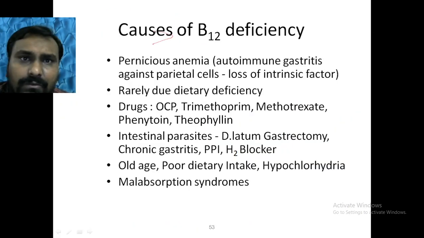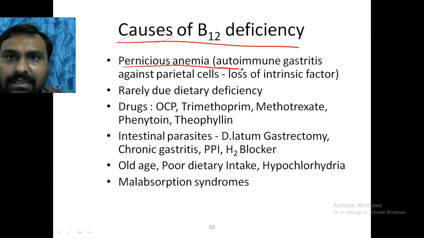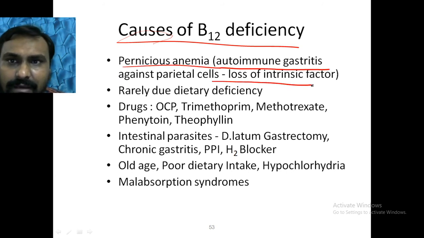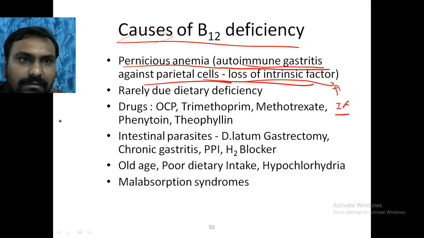So what are the causes of B12 deficiency? One is pernicious anemia, where there is an antibody against the intrinsic factor. And autoimmune gastritis against the parietal cell, so there is loss of intrinsic factor. Gastric atrophy occurs because the antibody will destroy the gastric mucosa.